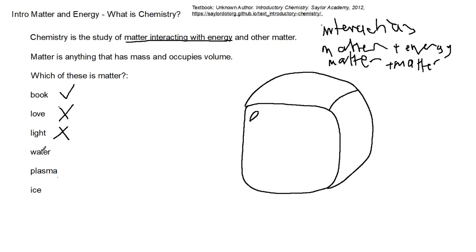Water is matter because water has mass and occupies a volume. Plasma is matter because plasma has mass and occupies volume. Although it's really hot, it still occupies volume and has mass. And ice is matter because it occupies a volume and it has mass. And this is my unforgivably bad drawing of ice, right? I'm going to try to draw some of these interactions, and they're going to be pretty bad, but just bear with me because I'm actually trying.